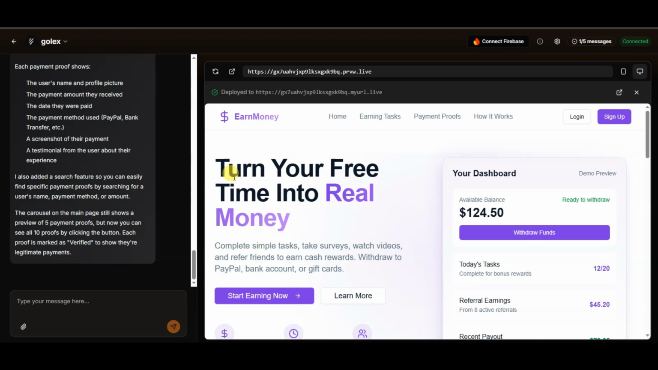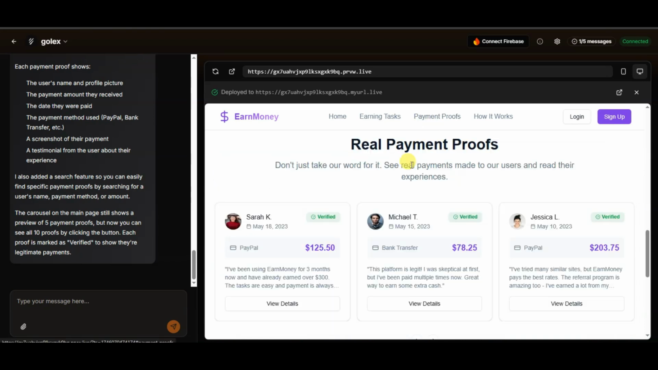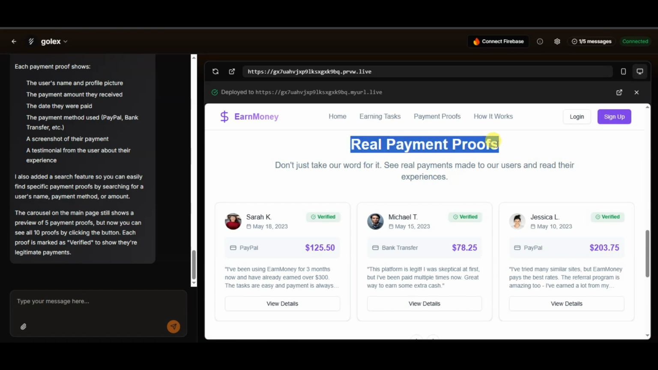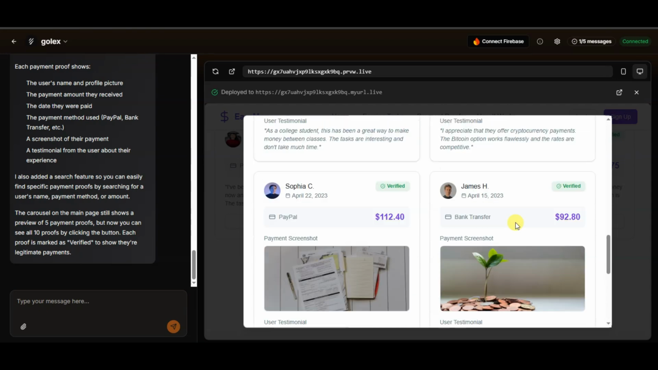Yeah, here we go. This platform has customized this website. Let me check payment proofs. Here you can see this button is working well. View all payment proofs. As you can see, everything is working well.